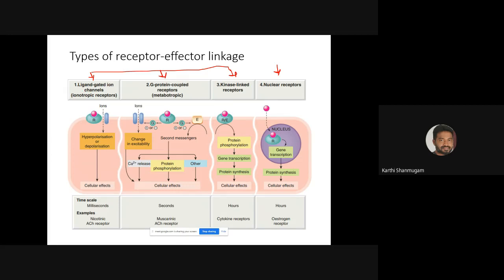So it can either open or close with the binding of the drug molecule to the receptor. So this pink color is the drug molecule. The binding of the drug molecule or messenger molecule to the receptor leads to either opening of the ion channel or closing of the ion channel. So the ion channel is now open here.